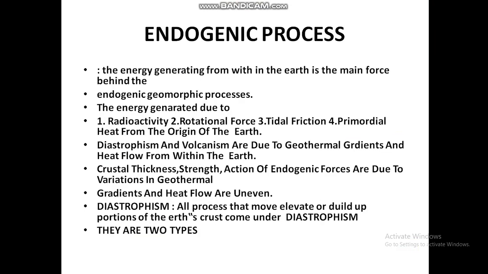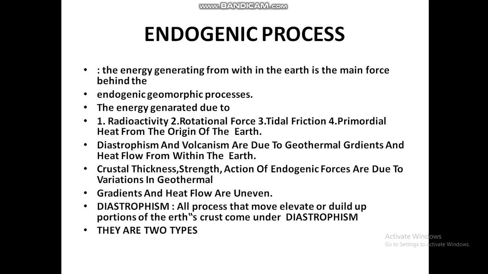Endogenic process. The energy generated from within the earth is the main force behind the endogenic geomorphic process. The energy is generated due to radioactivity, rotational force, tidal friction, and primordial heat from the origin of the earth. Diastrophism and volcanism are due to geothermal gradient and heat flow from within the earth.